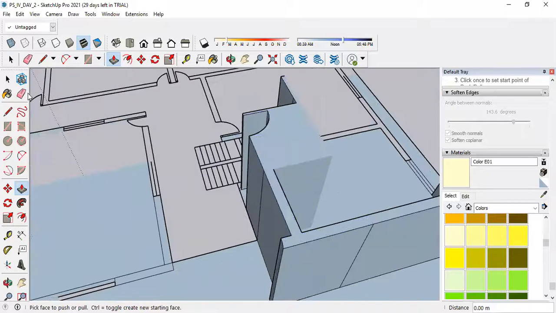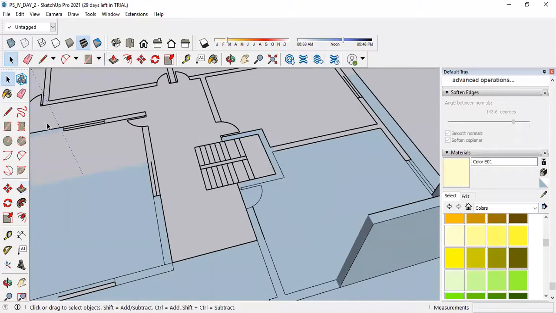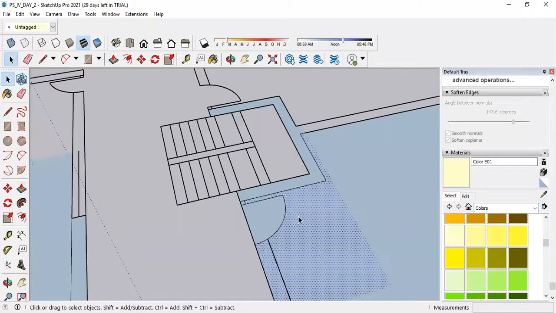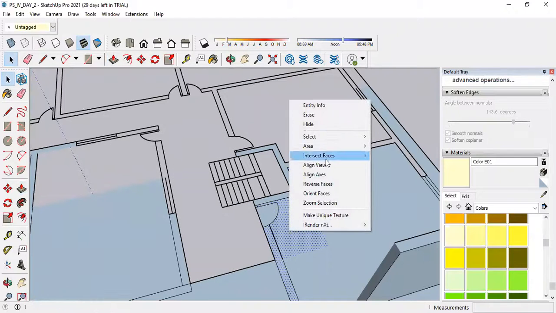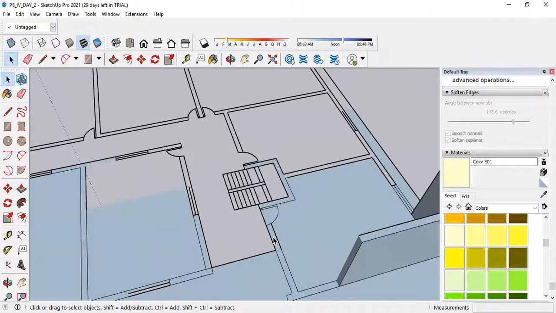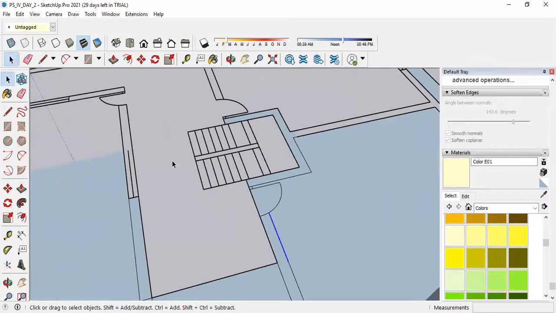Again there is a problem. So in that case, what I will do, select these lines, delete it.